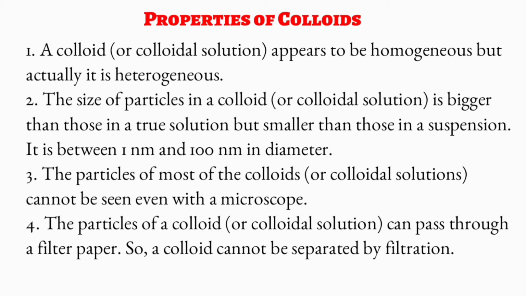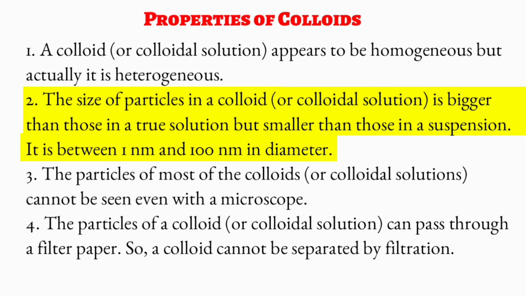Some important common properties are: first, a colloid appears to be homogeneous, but actually it is heterogeneous. The size of particles in a colloid is bigger than those in a true solution, but smaller than those in a suspension.